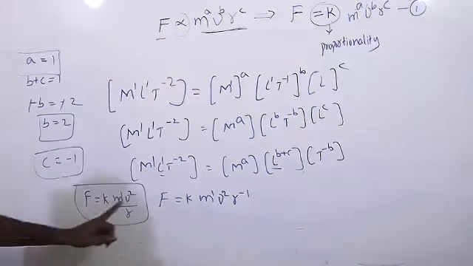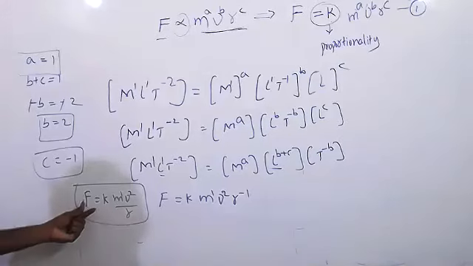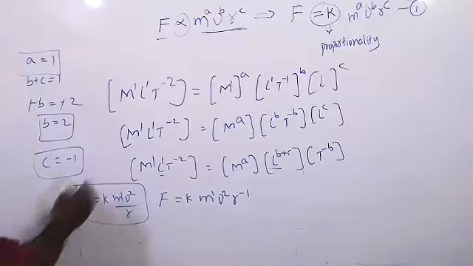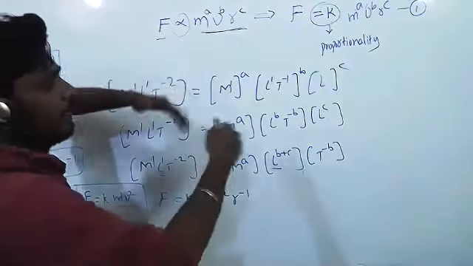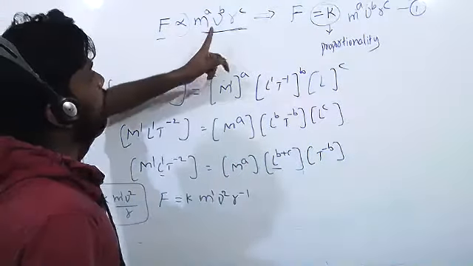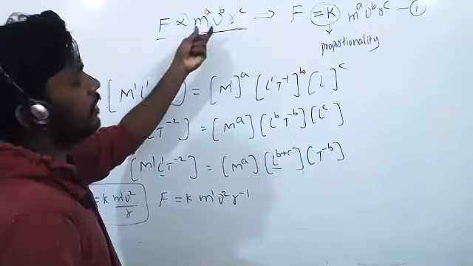And what is the relation between F, M, V, R? F is equal to K M V square by R. That is the relation. Clear or any doubt? Clear, sir. See, step by step. First, whatever they are giving, if they say F depends, directly proportional to M power A, V power B, L power something, whatever the letters they are giving.